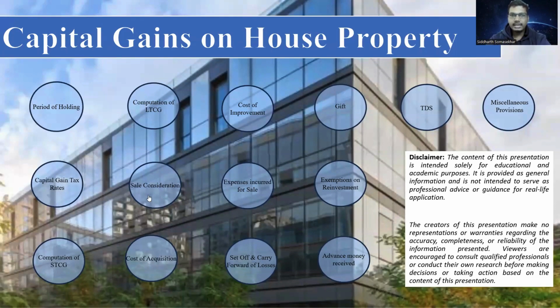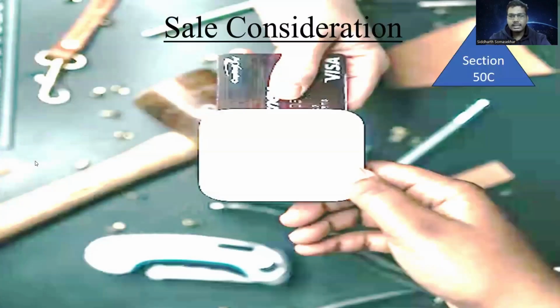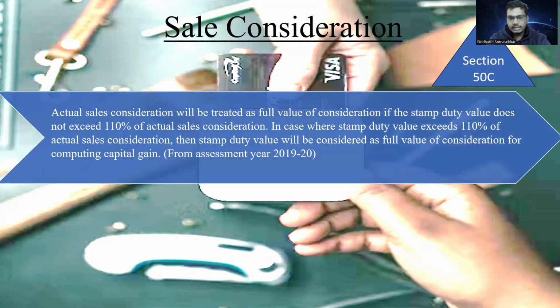So next we'll understand the elements of the computation. Sale consideration. Sale consideration is nothing but whatever amount you agree to sell your house property. But always when you are considering the sale consideration for the purpose of computation, you should look at the stamp duty value of the house property that you are selling.